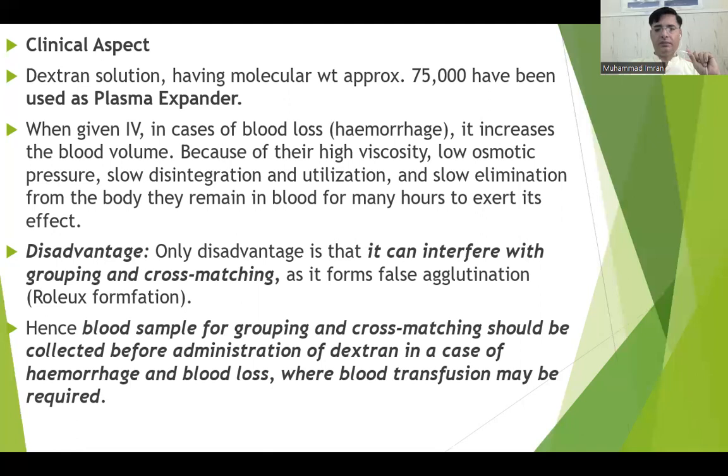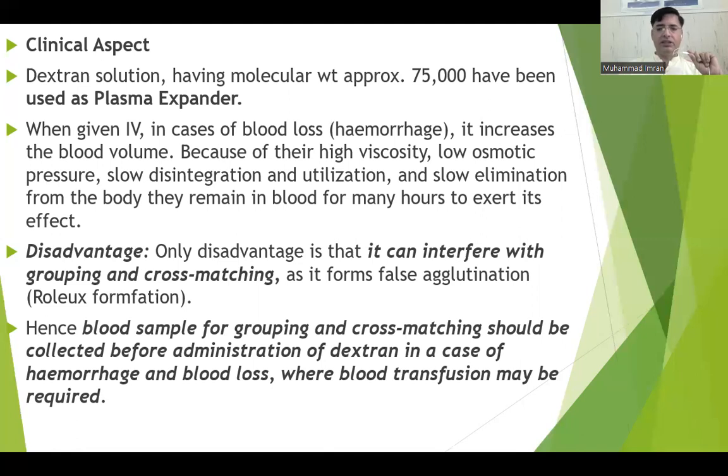They remain in the blood for many hours to exert their effects. That's why it is used as blood replacement therapy, because it has a long life in blood. It has low osmotic pressure, slow disintegration, and high viscosity, which is very important for blood during a hemorrhage condition. What is hemorrhage? When we lose a lot of blood during an accident.